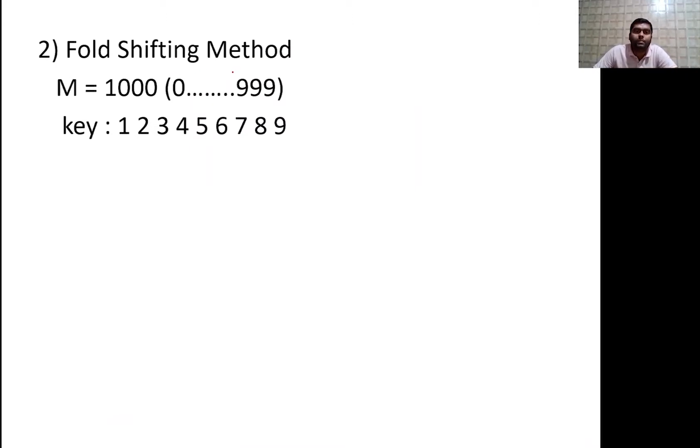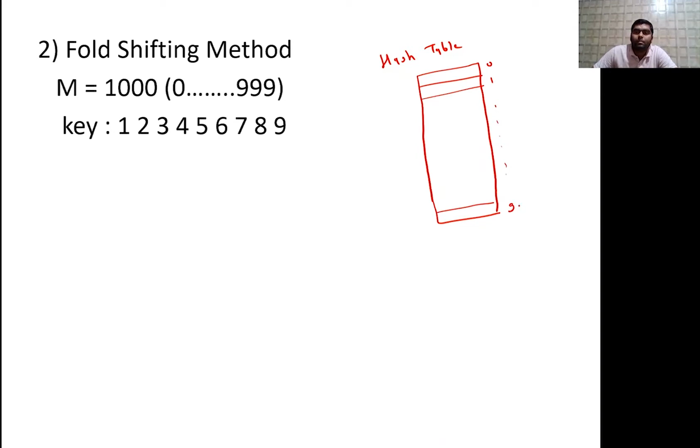So what is the fold shifting method? As an example, take this. Size of the table is given as 1000. So this is the hash table, starting from 0 and 1 and likewise till 999, and say for example a few more in-between values are there. Now the key is given like 1 2 3 4 5 6 7 8 9.